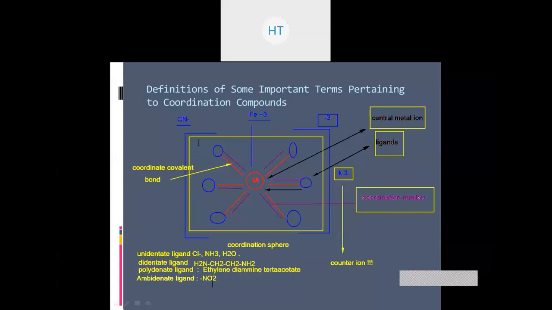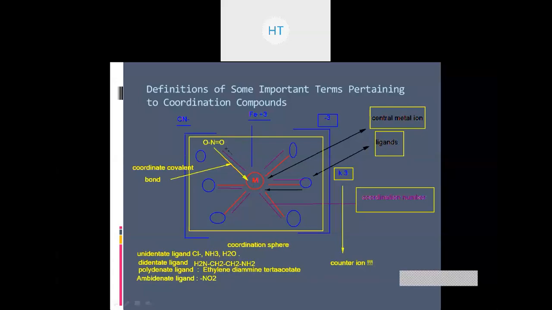So if I write N, I have oxygen, dash, nitrogen, dash, oxygen. It can form the bond from the nitrogen or it can form the bond from the oxygen.